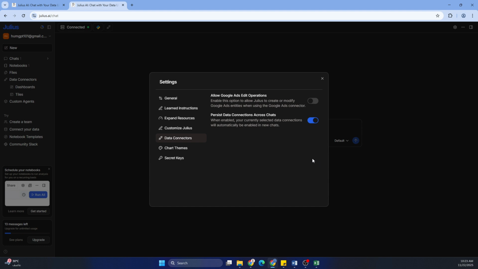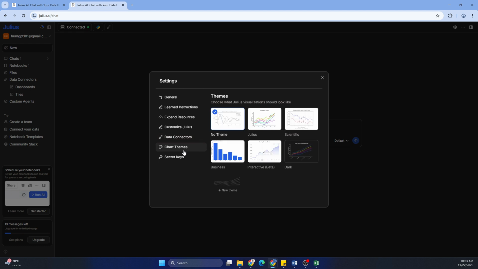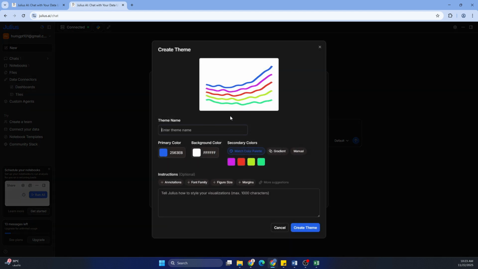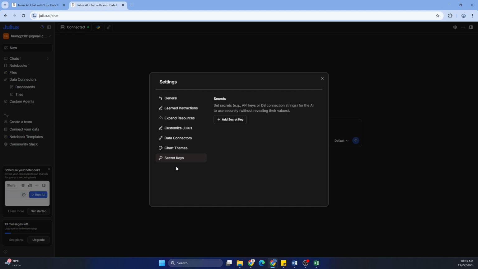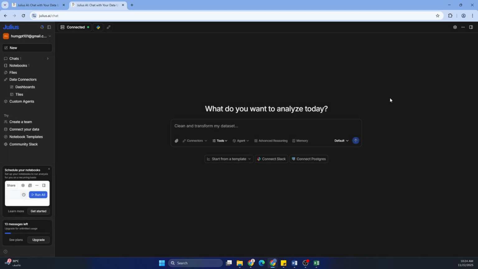If you want to connect data connectors, you'll be able to do that from here. If you also want to make any change to the chart themes or you want to use your specific organization and brand guidelines, you can say create a new theme and then add all the different colors and themes to match your organization's brand guidelines. The last one is the secret keys, for when you want to connect directly to APIs or DB connections, and it keeps them secret and safe in the settings here. So now we understand the settings.